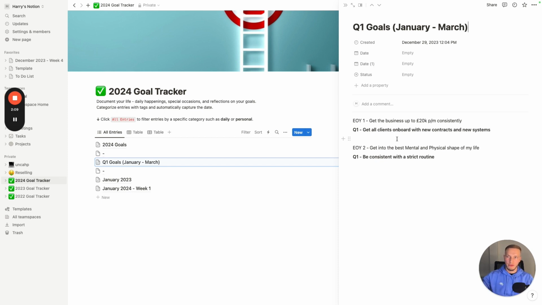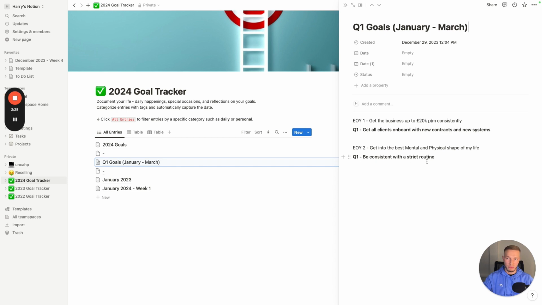The last couple of months has been really about me planning what I'm going to be doing with the business going forward, and now I've got a really good idea of what new services we're going to be offering. So for quarter one, I want to make sure that all of my existing clients are on board with what we're doing so that we can transition smoothly into the new system and the new services.